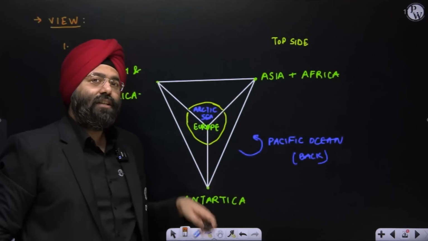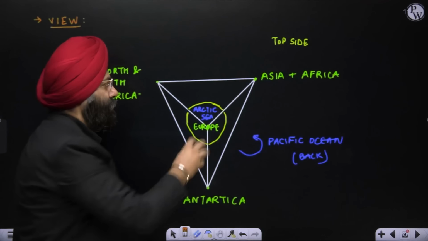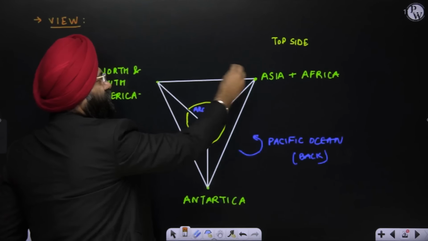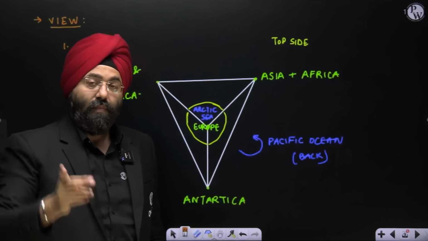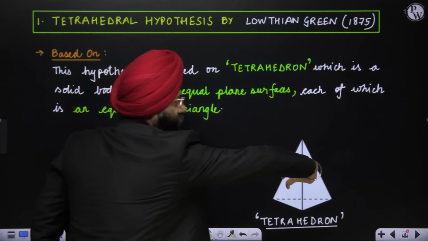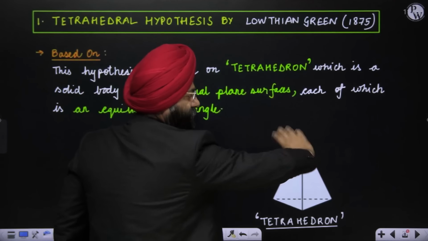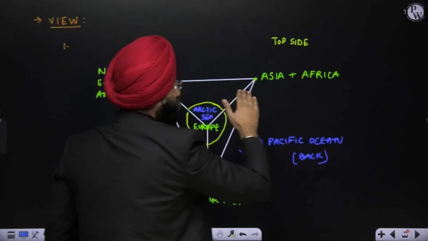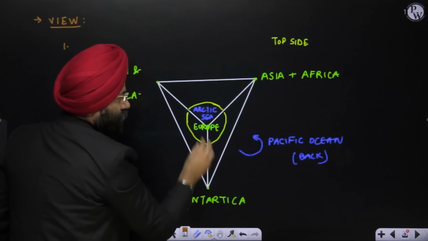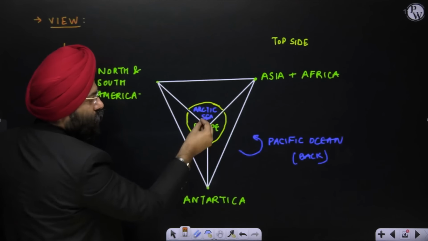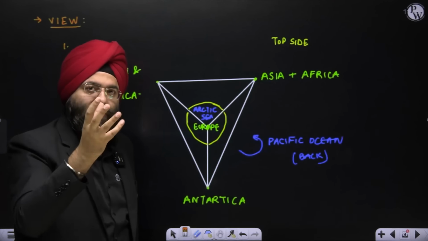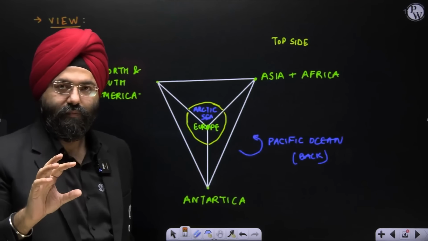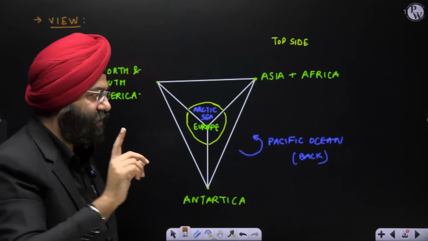Now what this theory is saying is, basically it is marking certain points that the continents are present in certain regions and the oceans are present in certain regions. Please again conceptualize. Reverse this particular shape. You will have a base on the top, and this is pointing down, and obviously this is pointing outwards, right? Now he said that this is possibly a depiction of Earth. Now how he's saying, let us first of all see the points.